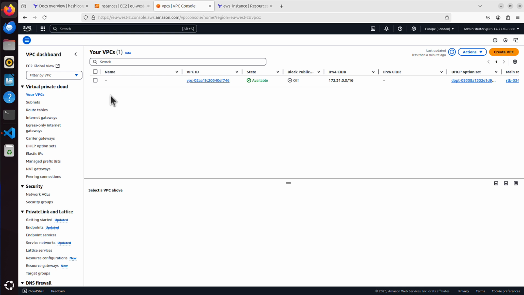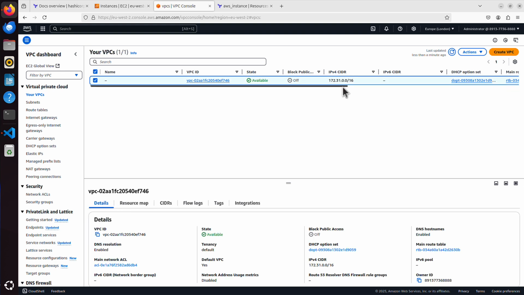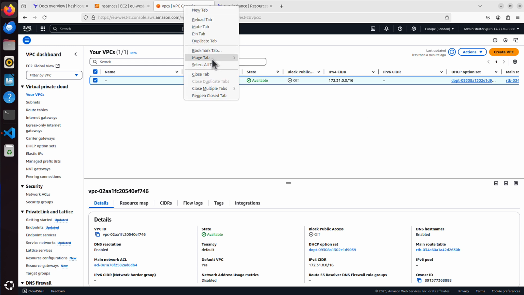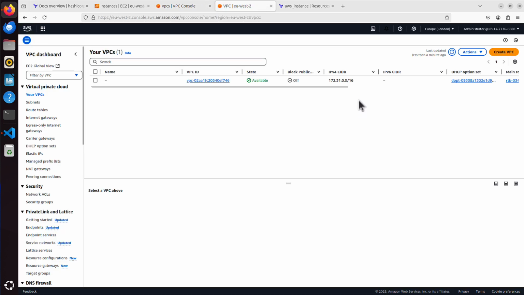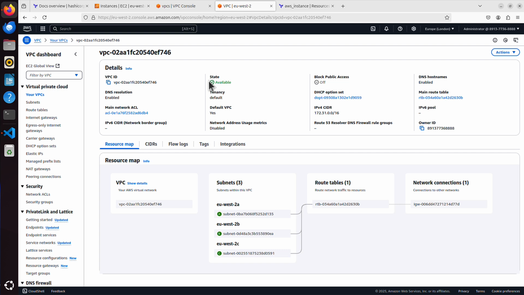And this is it. You can see the VPC ID, you can see the IPv4 CIDR, which is the IP prefix. So our server had a private IP assigned from within that IP prefix. And we have some routing table, DHCP option, and so on. And if I duplicate it again, you can see that if we click on that VPC, you will also see 3 subnets created within that VPC, and our server will be allocated in one of those subnets. You can see subnets eu-west-2a, 2b, and 2c.